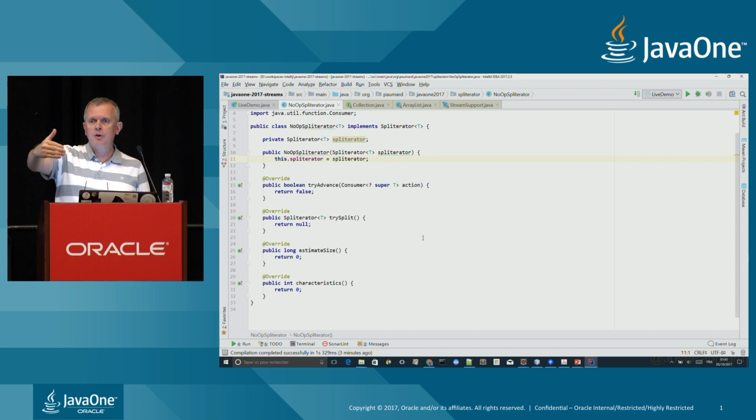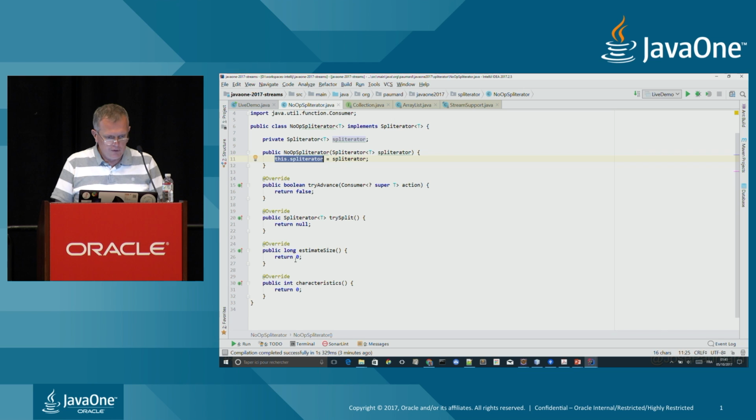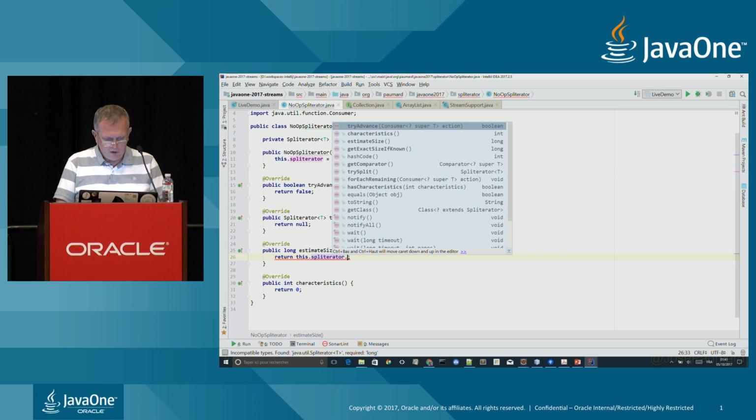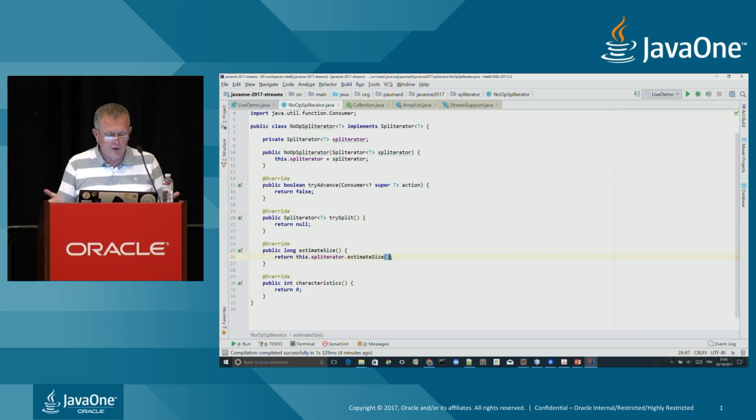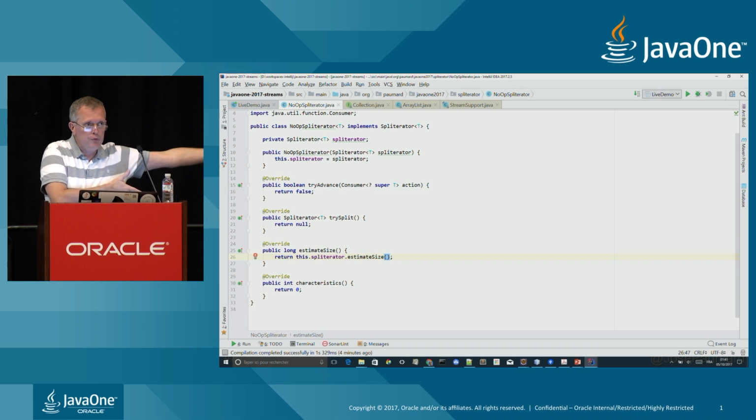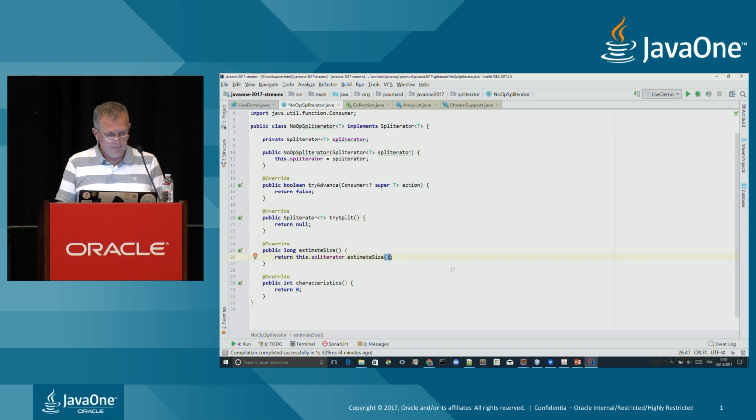So it's really a method, estimateSize, that does that, an estimation of the size of the stream. In some cases, this estimation may be accurate. In some other cases, it may not be accurate. For the moment, what I'm going to do is just wire this method on the underlying spliterator. So this estimateSize will just return the same result as the estimateSize of the spliterator I am created on. This trySplit method will be called if I want to go parallel.